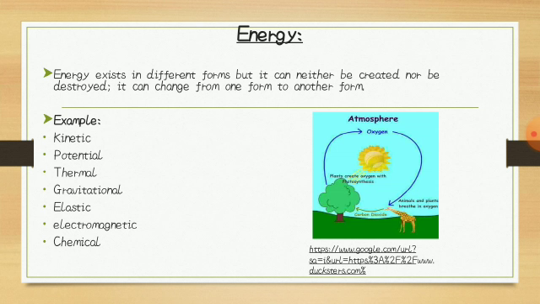Energy. What is energy? Energy exists in different forms, but it can neither be created nor be destroyed. It can change from one form to another form. Examples: kinetic, potential, thermal, gravitational, elastic, electromagnetic, chemical, etc. See the picture: plants take energy from sunlight and release oxygen during photosynthesis. This oxygen is taken by animals for breathing, and animals release carbon dioxide, and this is taken by plants.